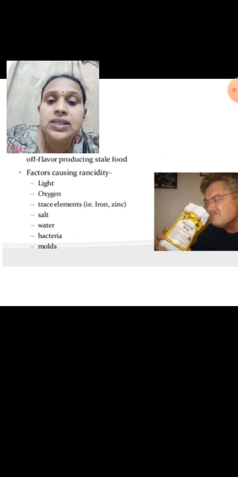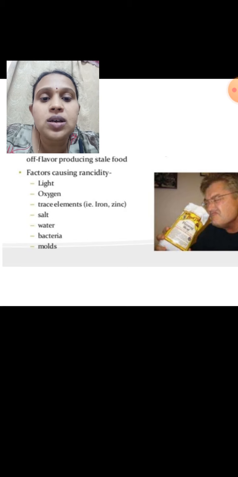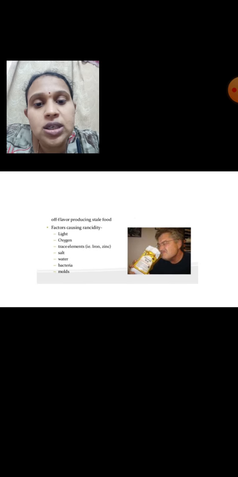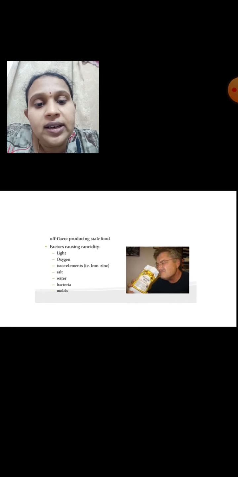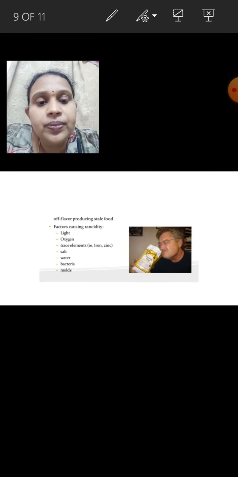Similarly, salt acts as a preservative in food. If the amount of salt in the food is low, it will get spoiled soon. And water, bacteria and molds are a few factors in general that cause food to become rancid or spoiled. This is called rancidity of food. And next we will learn the preventive methods of rancidity.